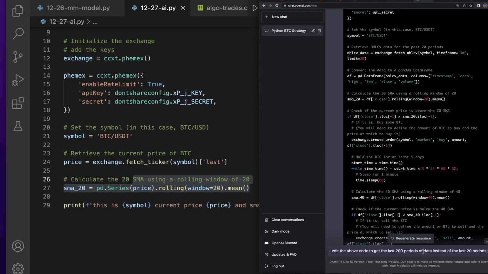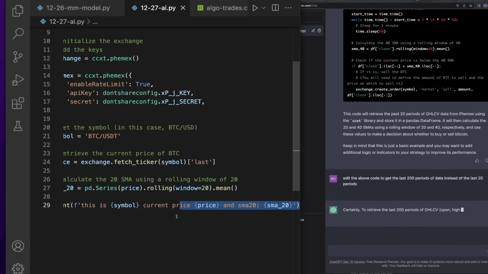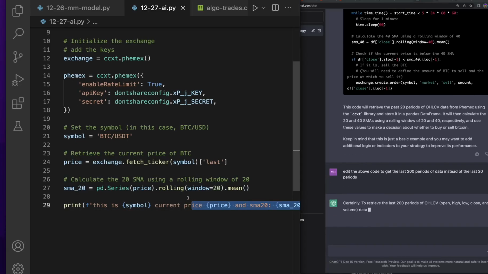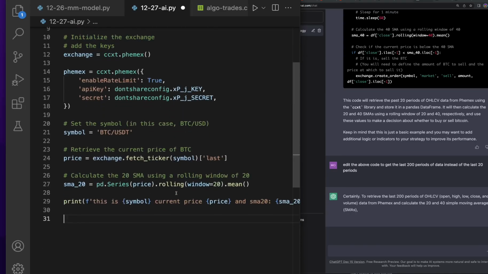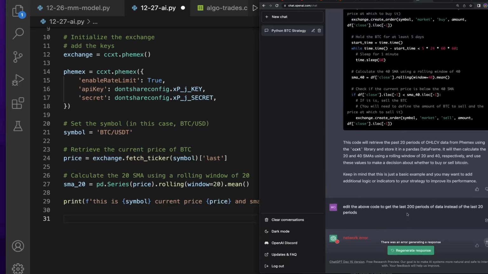data. So I'm just gonna have it run again, and they'll probably eventually cut me off because this is a lot of different code I'm running. But thus far my analysis is, it's super helpful, probably for things that you don't understand. Right now, I know how to do this, and look at that, I just got a network error. So it looks like I'm just pushing it too hard.